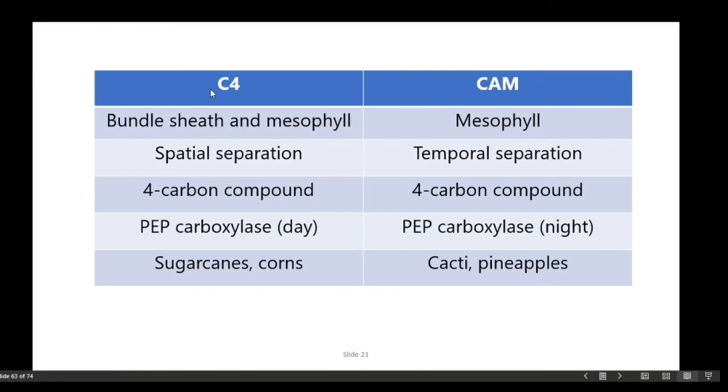And then in the process, the initial stable compound is a 4-carbon compound, the same with the two, still a 4-carbon compound, which in most cases is malic acid. And then the PEP carboxylase, the enzyme that fixes the carbon dioxide for C4, is active at daytime, while for CAM plants, since they fix carbon dioxide at nighttime, PEP carboxylase is active at nighttime. And again, examples of C4 plants are sugar canes and corns, and for CAM plants, we have the cacti and pineapples.